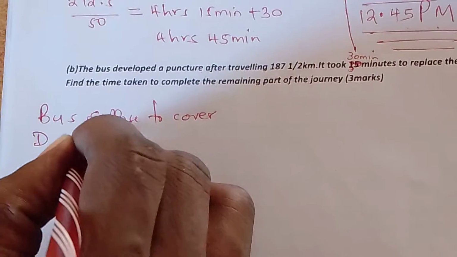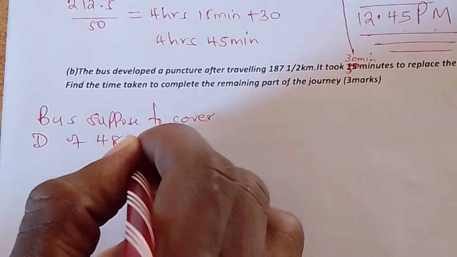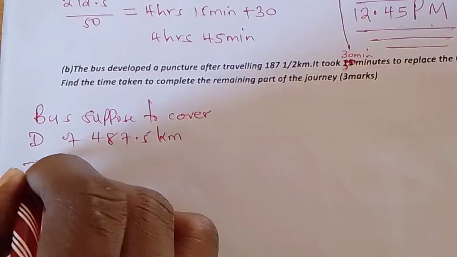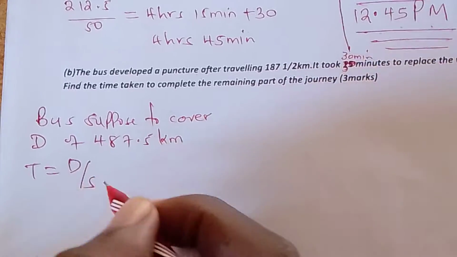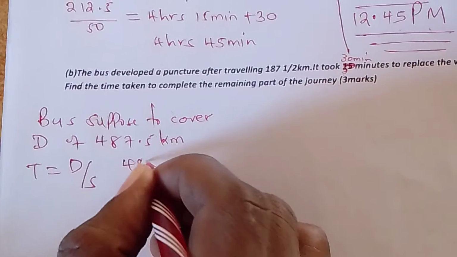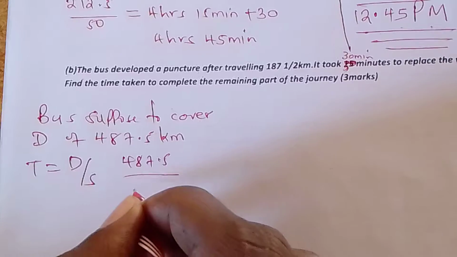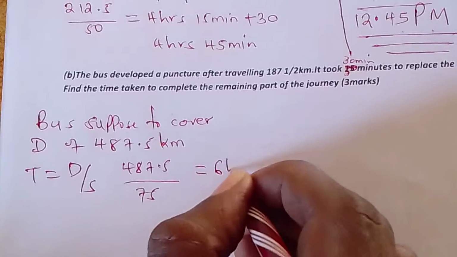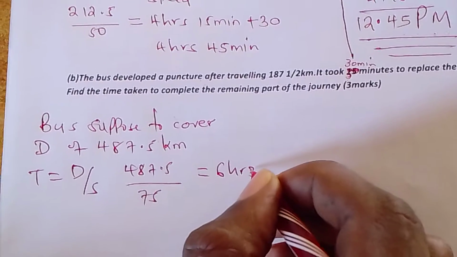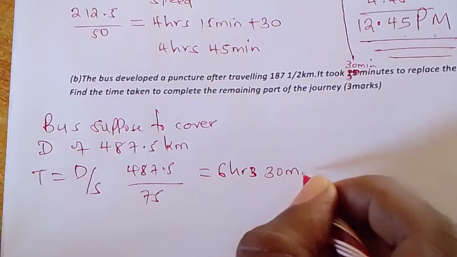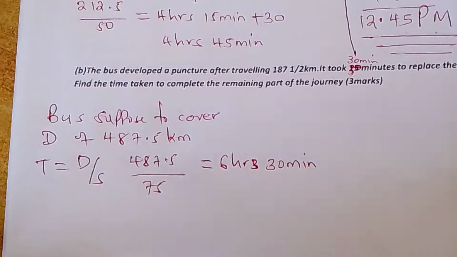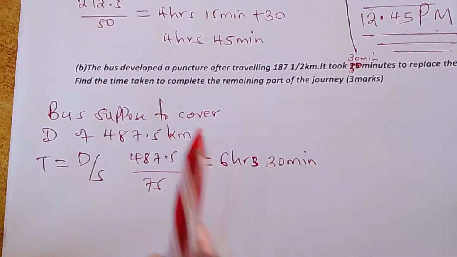So its time will be distance over speed. So 487.5 divided by 75. It will be 6 hours 30 minutes. That is the time it would use to cover the whole journey.